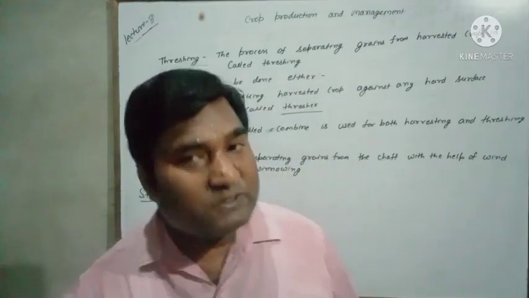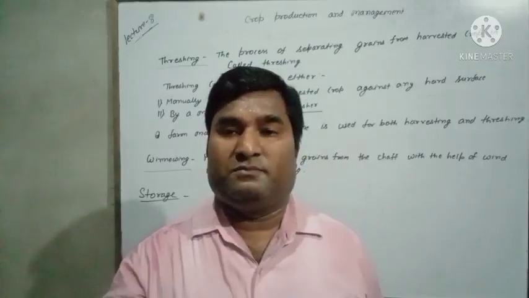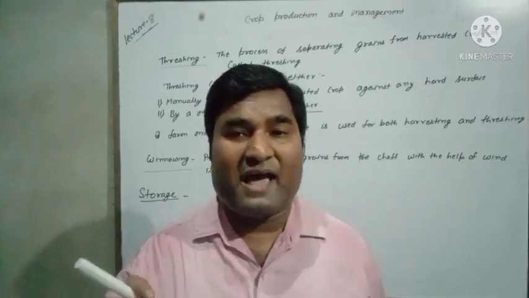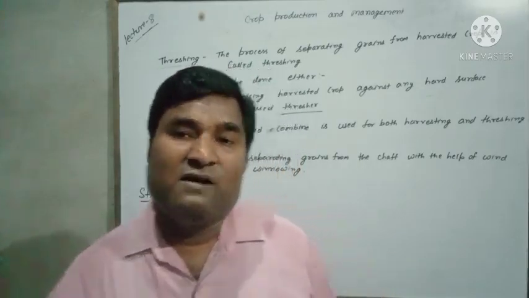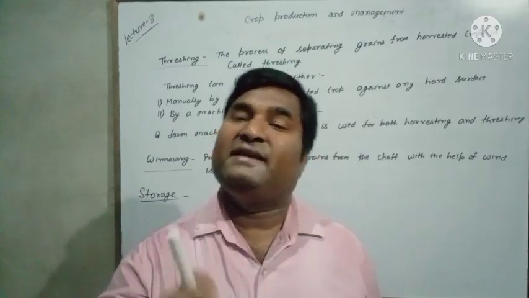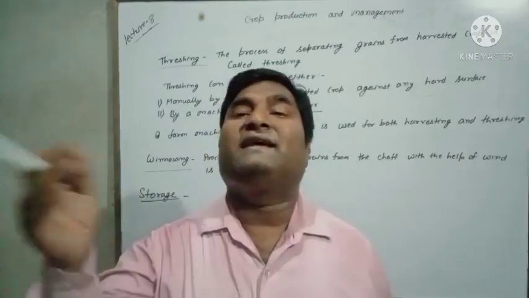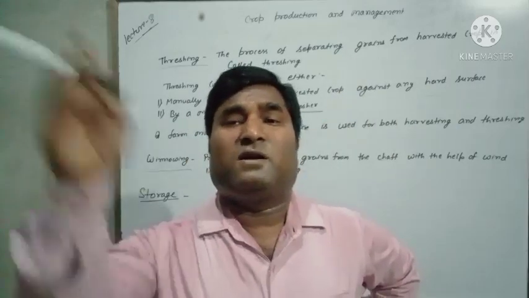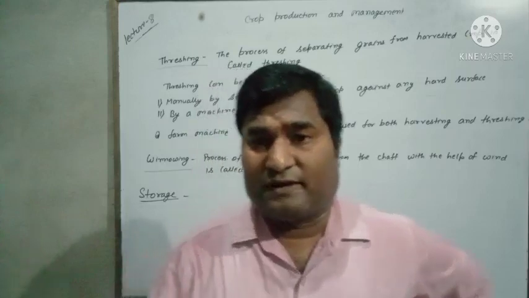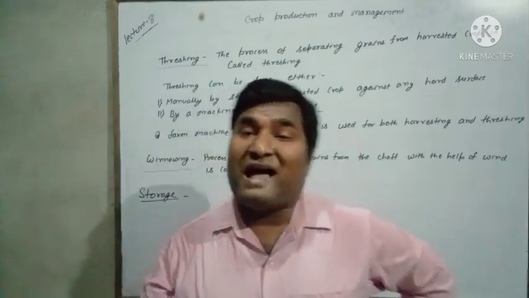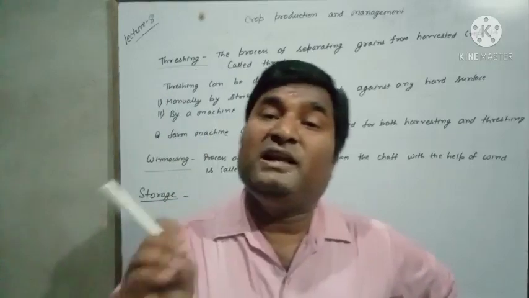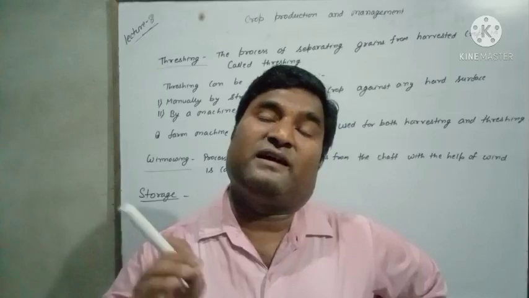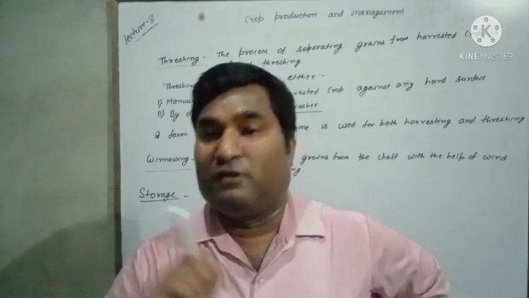This storage can be done on a small scale or large scale. If we are talking about small scale, domestic level, means at our home, we store this grain in a gunny bag, a jute bag, or we store this grain in a metallic can or metallic container. मेटल का बना हुआ, टिन का बना हुआ कंटेनर, उसमें हम लोग ग्रेन्स को स्टोर करेंगे. While storing we will add dried neem leaf, नीम का पत्ता डाल देंगे साथ में, so that it will protect the grains from insects and worms.